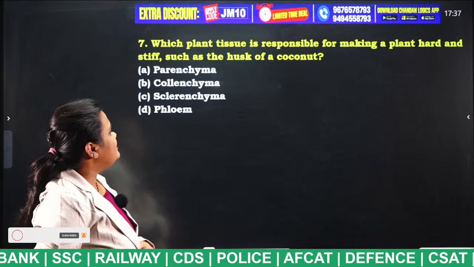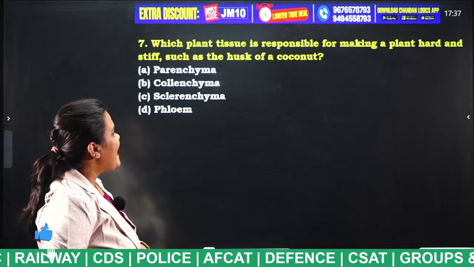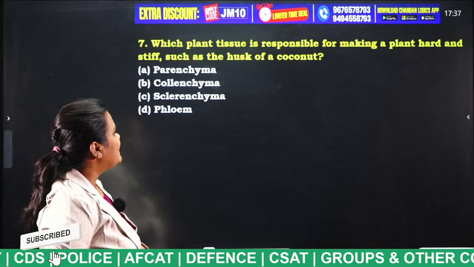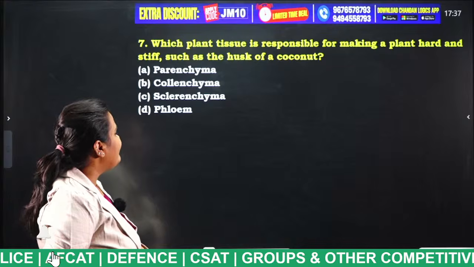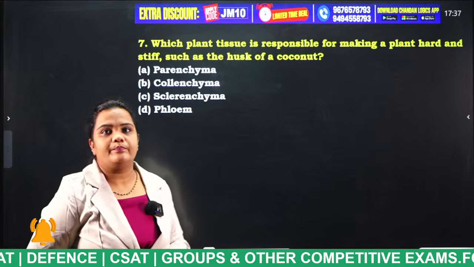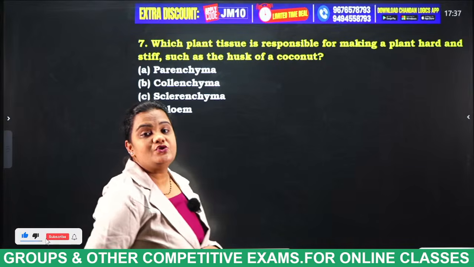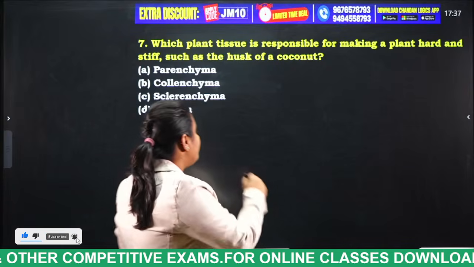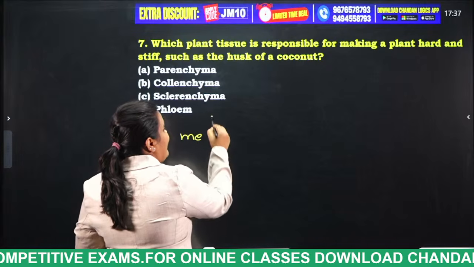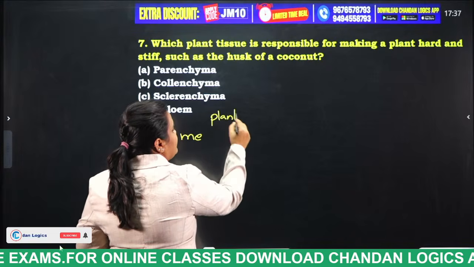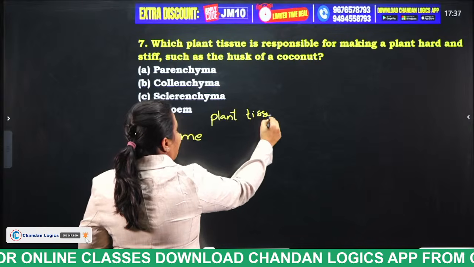Which plant tissue is responsible for making a plant hard and stiff, such as the husk of a coconut? Parenchyma, collenchyma, sclerenchyma, phloem. So generally, how many types of plant tissue do we have, students? Plant tissues are two types.